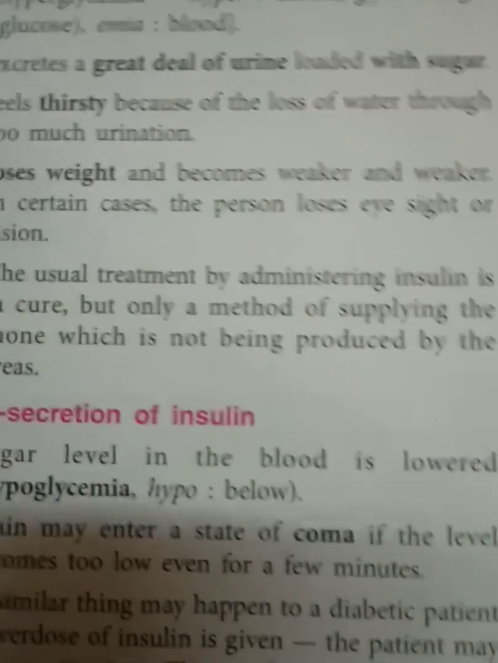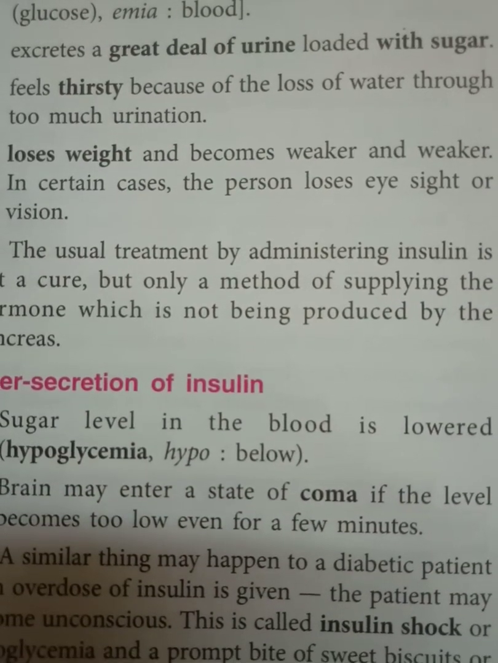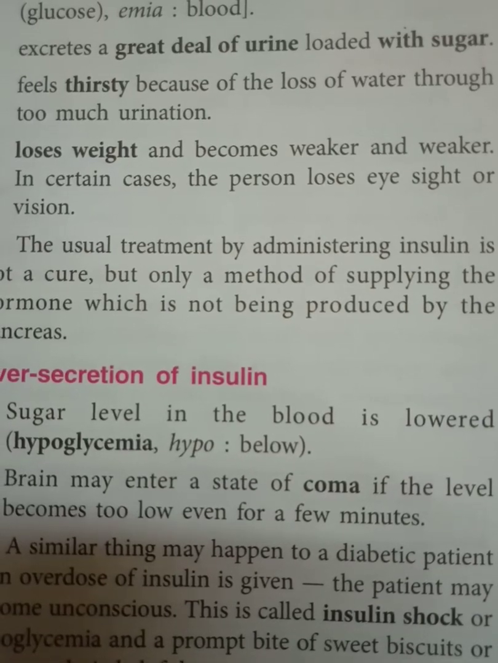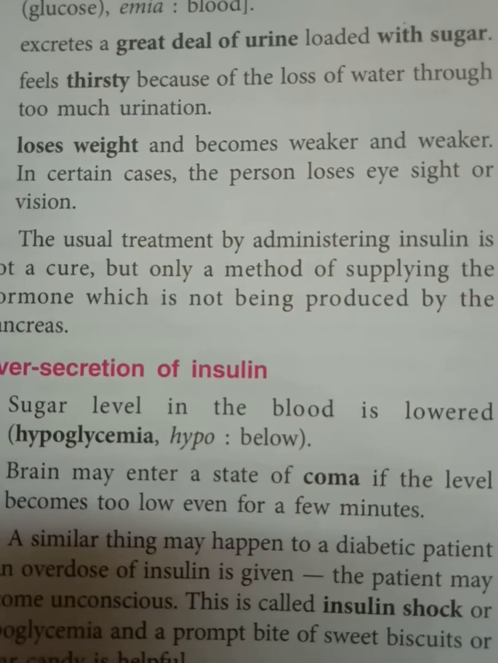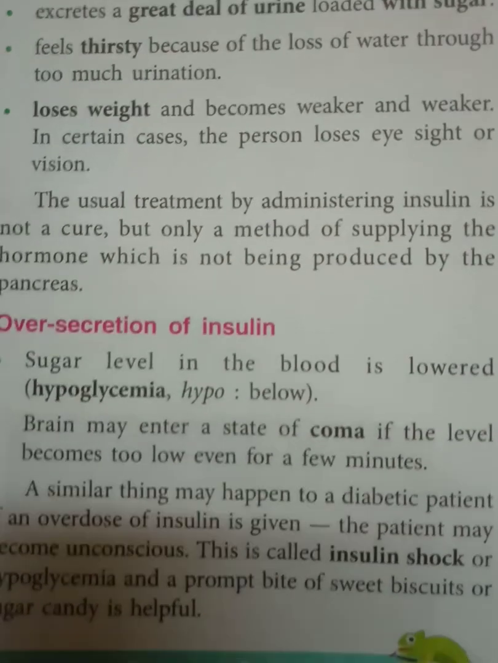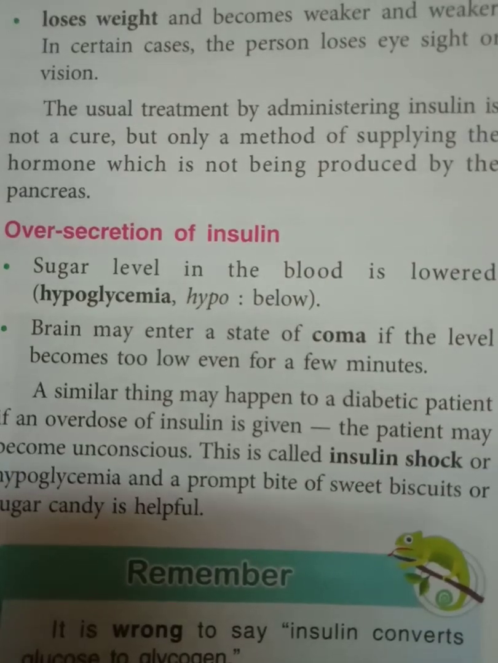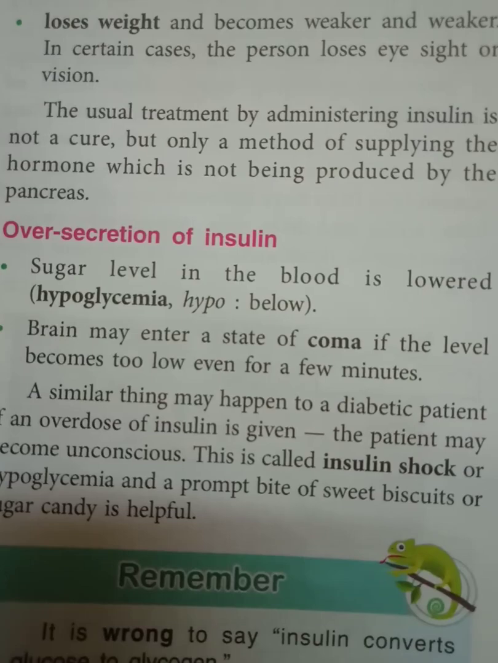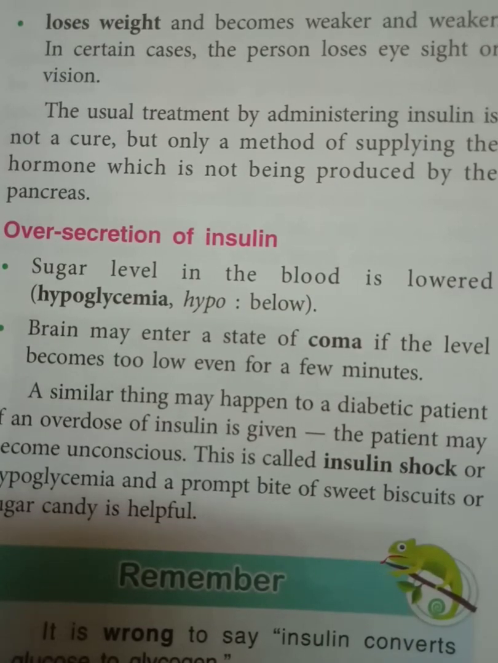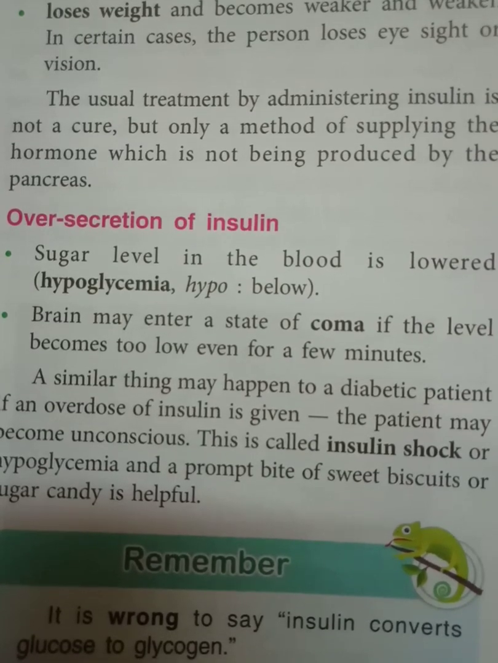The usual treatment is by administering insulin, which is not a cure but only a method of supplying the hormone which is not being produced by the pancreas. It means we don't have any cure for this, we only provide insulin. Okay, oversecretion of insulin is also dangerous. Sugar level in the blood is lowered, that is, it causes hypoglycemia, and the brain may enter a state of coma if the level becomes too low even for a few minutes.